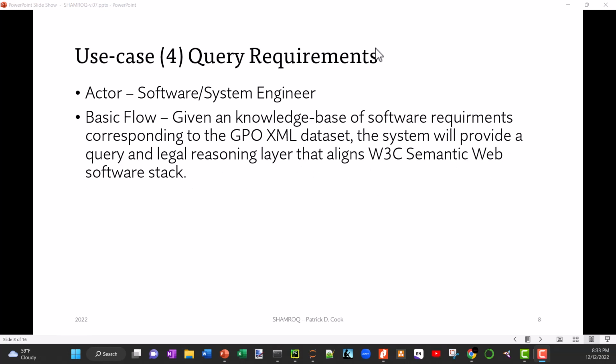And then finally, the last part here is to be able to query it. So given this knowledge base, these software requirements, this ontology, this legal rule representation, and all the things that are associated with pulling that information out and modeling it, now I need to be able to provide a query language so that I can ask questions of this model to make sure it properly represents the particular provision.